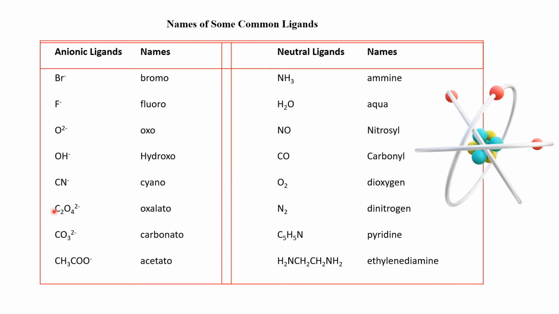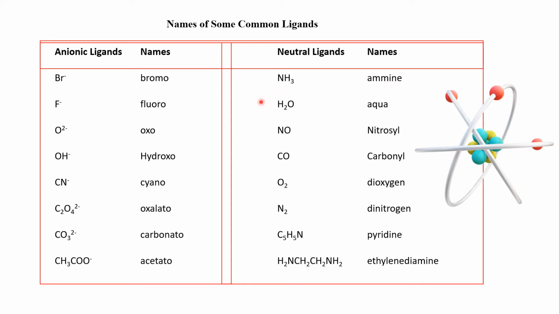C2O4 2 minus, oxalate ion, oxalato. Carbonate ion, carbonato. Acetate ion, acetato. These were the negatively charged ligands. Moving to ammonia, NH3, I use ammine.